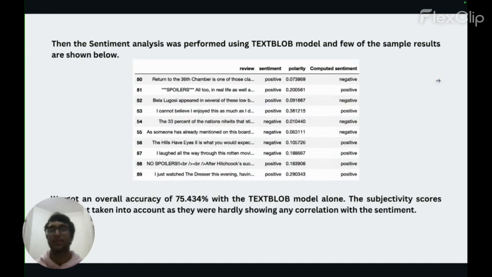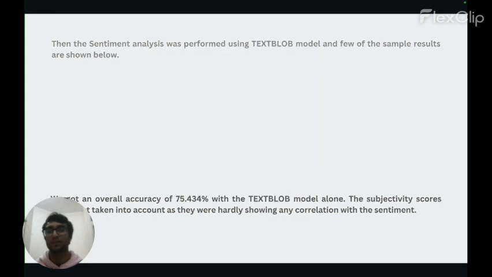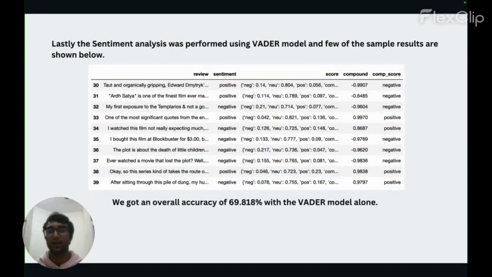It gave us an accuracy of 75.434%, and again the scores are not normalized. TextBlob gave us the highest accuracy out of all three models. The next model was VADER. VADER gave us an accuracy of 69.818%, and again the scores are not normalized.